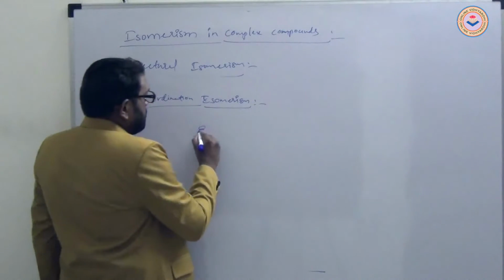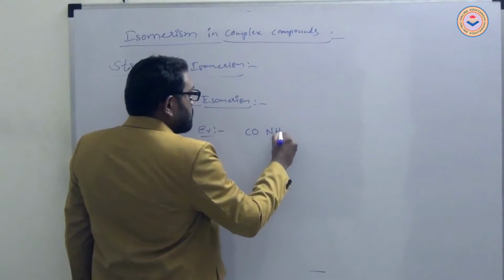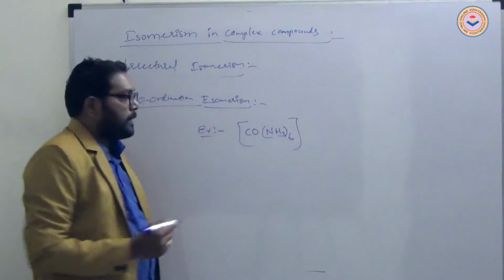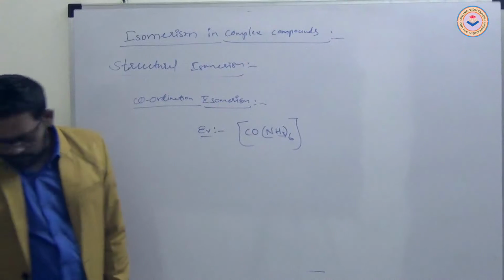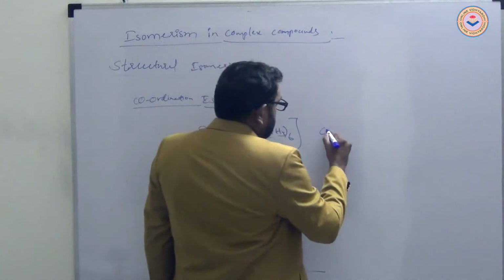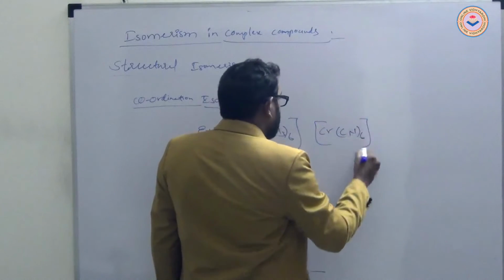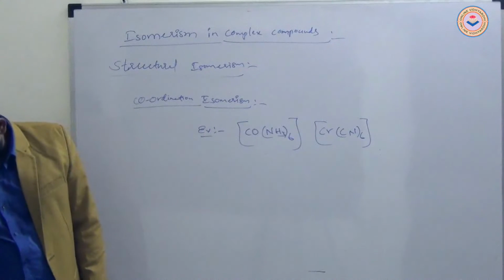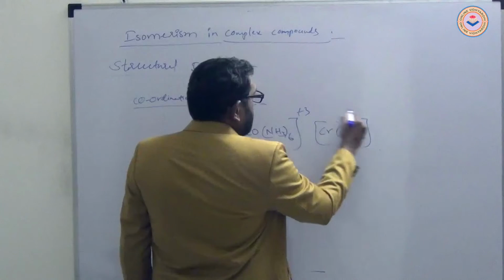Like, for example, hexaamminecobalt and hexacyanochromium. Both carry a plus charge.